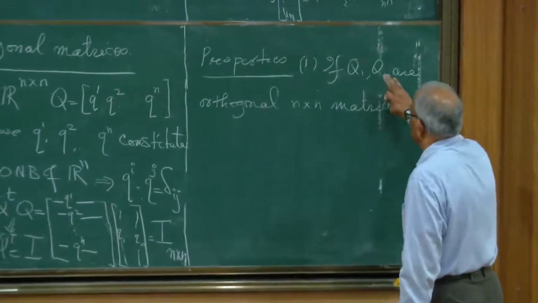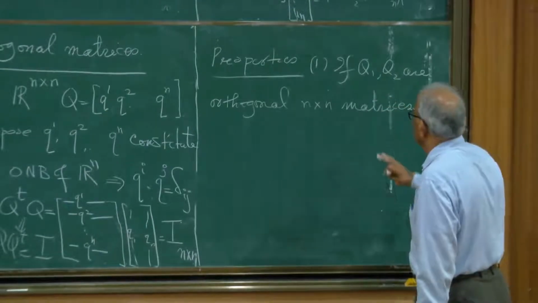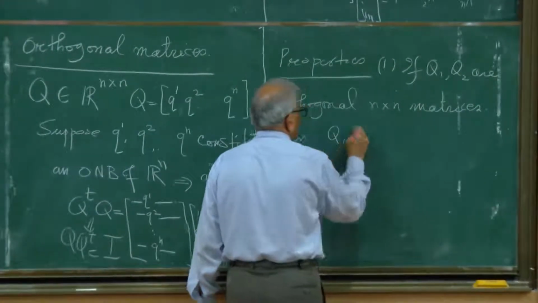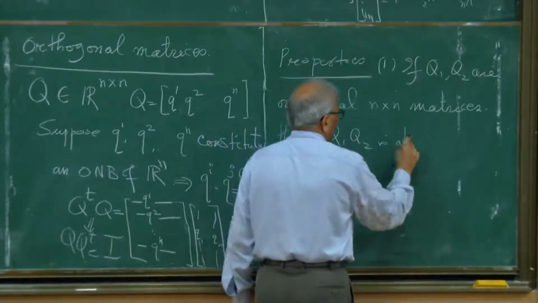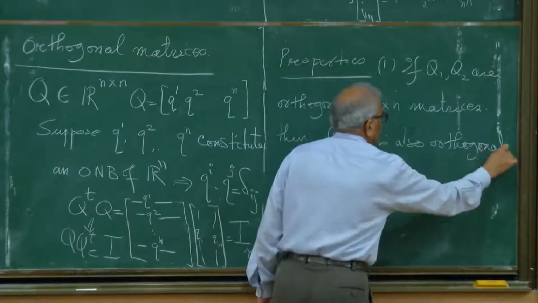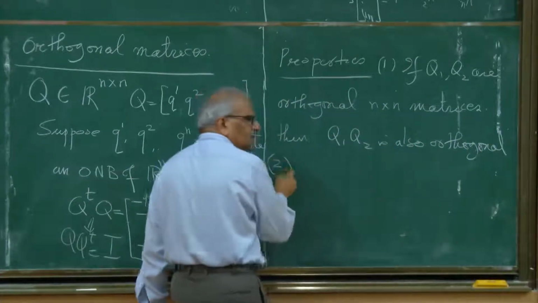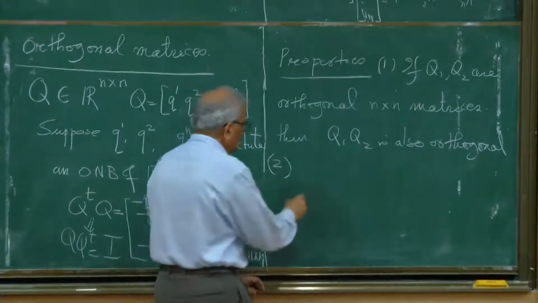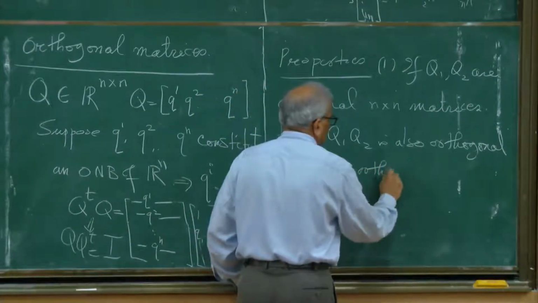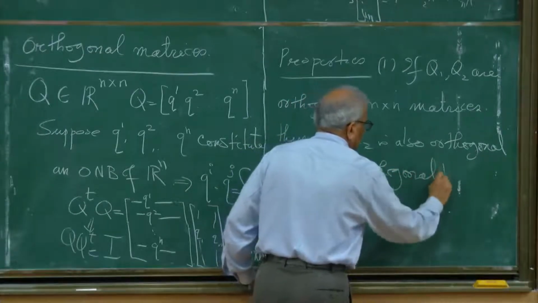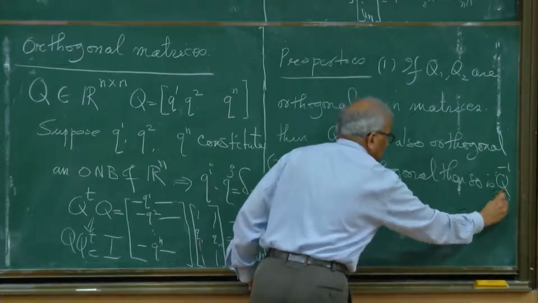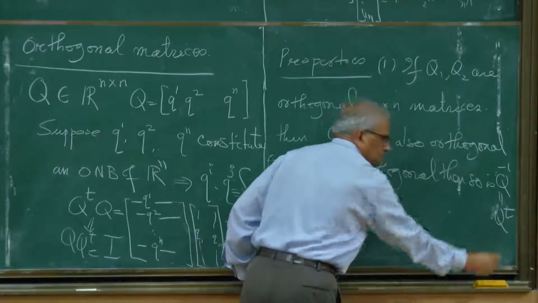So they are real square matrices. If these are two orthogonal n by n matrices, then their product is also orthogonal. This you can prove just by using the definition. If Q is orthogonal, then so is Q inverse, because Q inverse is simply Q transpose.